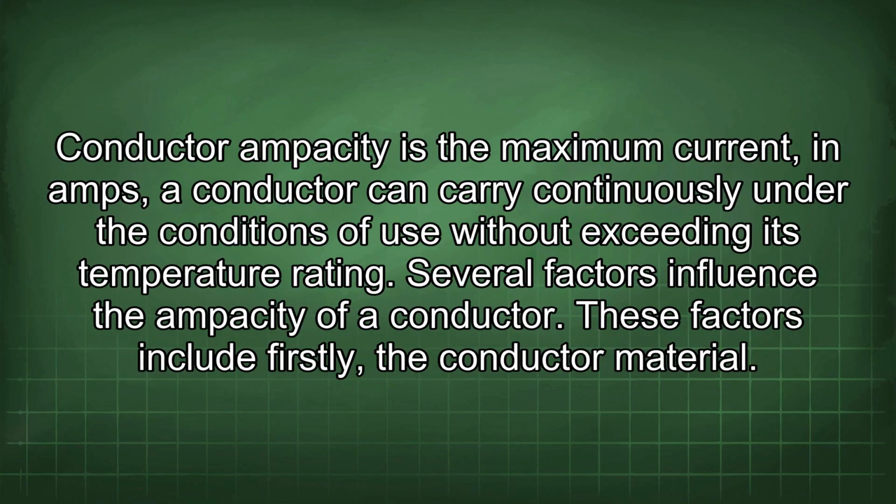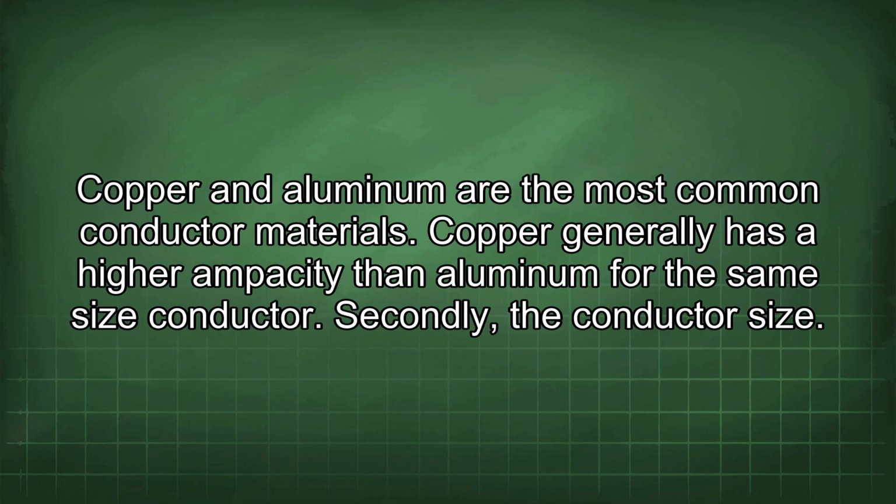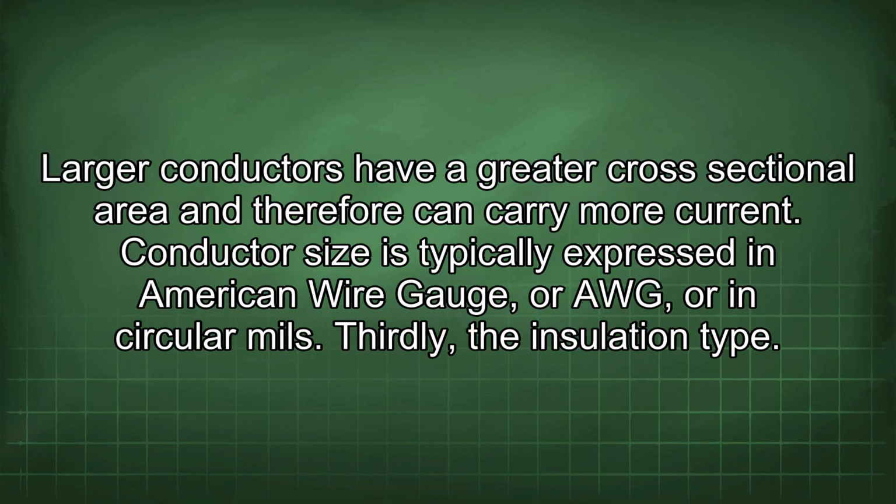Conductor ampacity is the maximum current, in amps, a conductor can carry continuously under the conditions of use without exceeding its temperature rating. Several factors influence the ampacity of a conductor. These factors include firstly the conductor material. Copper and aluminum are the most common conductor materials. Copper generally has a higher ampacity than aluminum for the same size conductor. Secondly, the conductor size. Larger conductors have a greater cross-sectional area and therefore can carry more current.